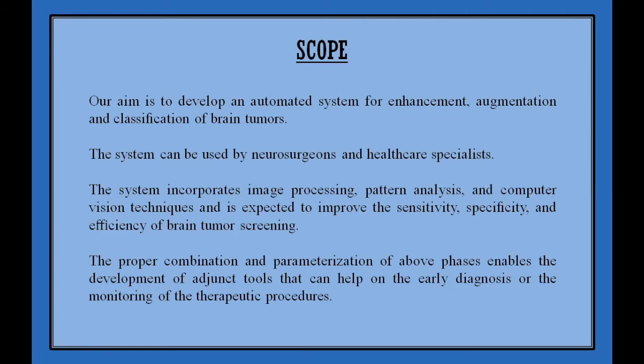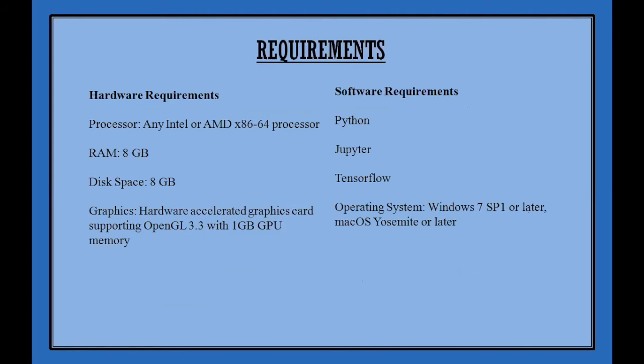In this project, we have implemented a CNN model that aims to detect the tumor from the given MRI scan and then classifies the tumor in one of the four categories named glioma tumor, meningioma tumor, pituitary tumor, or no tumor at all. The system incorporates image processing, pattern analysis, and a computer vision technique and is expected to improve the sensitivity, specificity, and efficiency of brain tumor screening. The following are the system requirements to run a project.